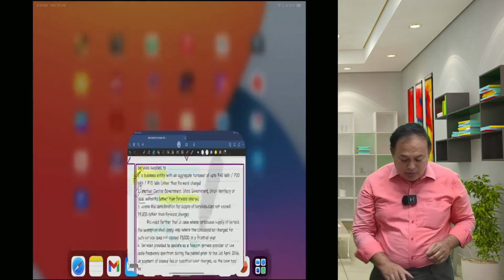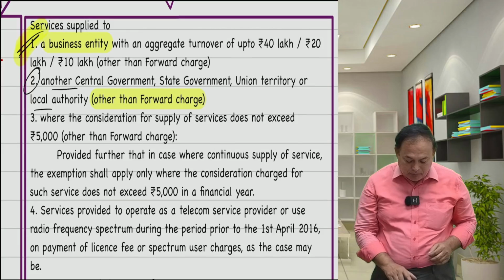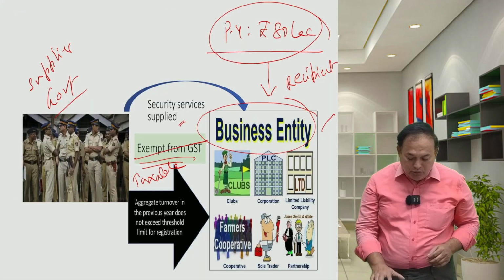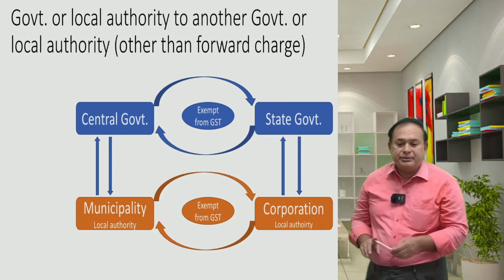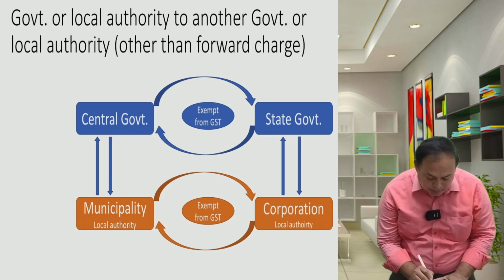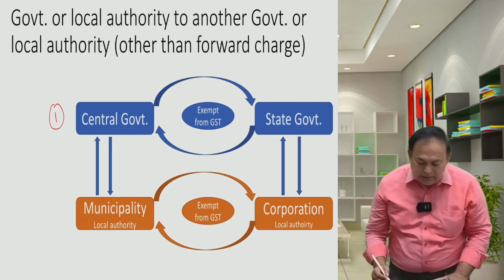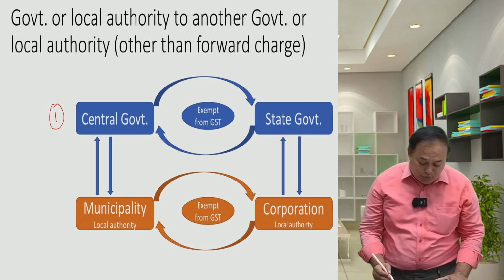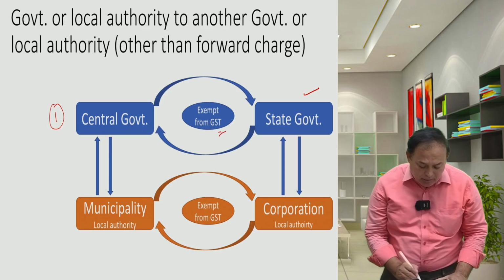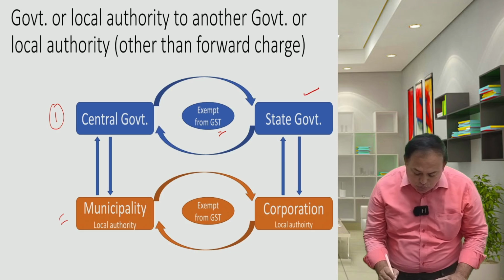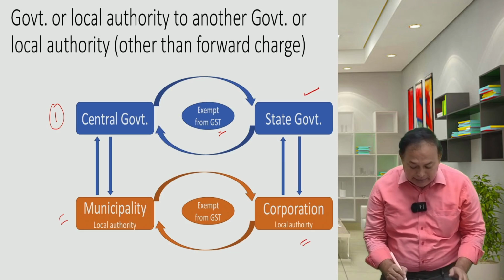What do you mean by this? How to understand this? Look here, my dear son. First step you take. Step 1. Central government provides services to state government, exempted. Or municipality provides services to corporation, local authority, exempted.